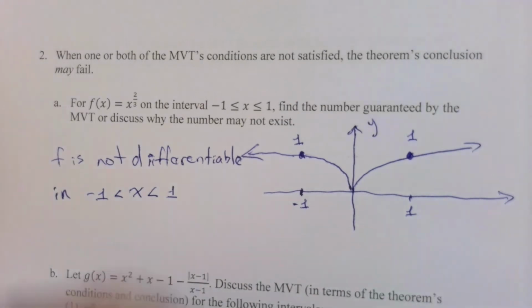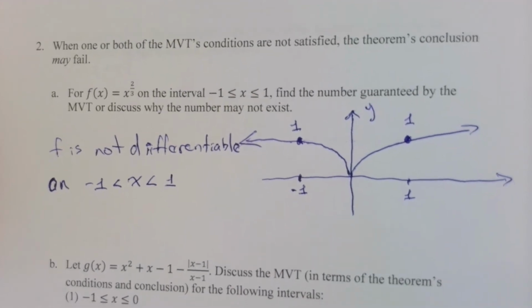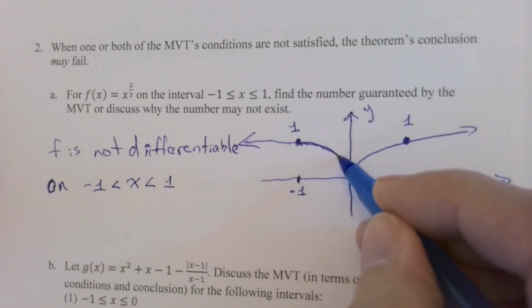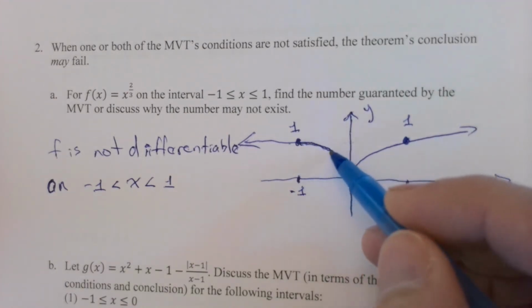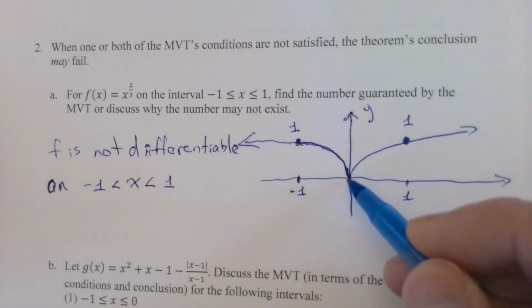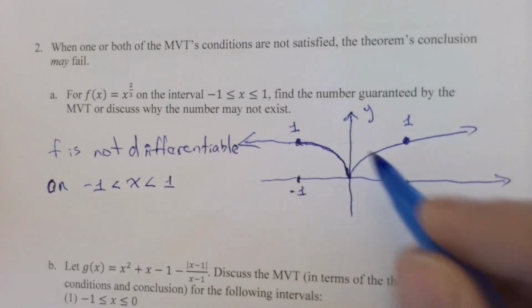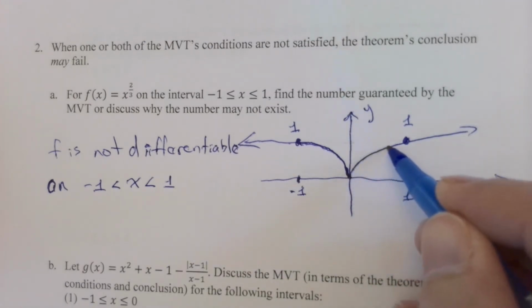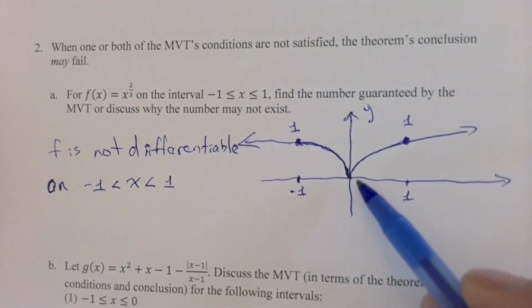So I should use the preposition on here, meaning all the way through. And why is it not differentiable? Well, there's a graphical reason for it here. I did my best to draw this, but if you get down here, you can see that from left to right, I'm approaching an infinite slope that's negative, but going from left to right, this slope is leaving positive infinity and going to smaller positive values. There's no derivative right there.